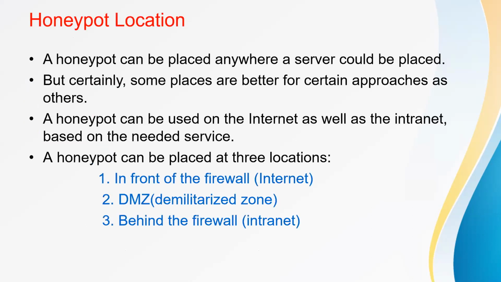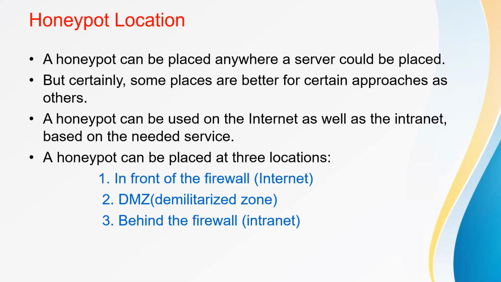And honeypot location. Honeypot location is where the honeypot can be placed. A honeypot could be placed anywhere in a server. It does not need a certain surrounding environment, as it is a standard server with no special needs. But certainly some places are better for certain approaches than others. A honeypot can be used on the internet as well as on the intranet based on the needed services.